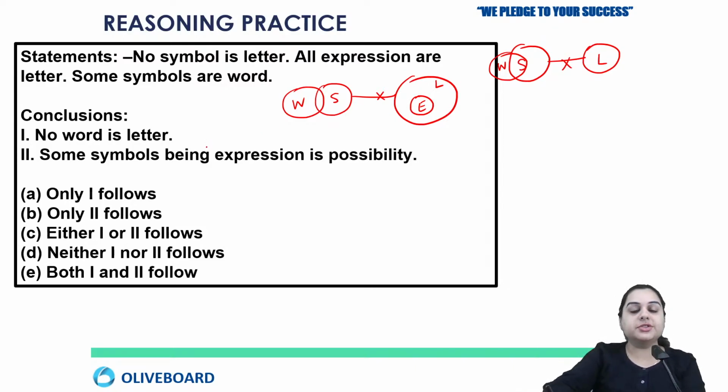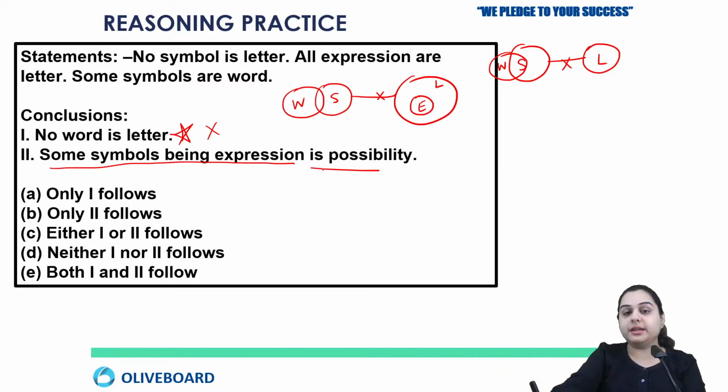Now the first conclusion is no word is letter. So we can see word and letter both have a doubtful relation. So this is doubtful, not wrong. But because there is no other pair to mark either or for this conclusion number 1, this will be wrong. Okay, next we have some symbol being expression is a possibility. He is not saying it should be certainly true.